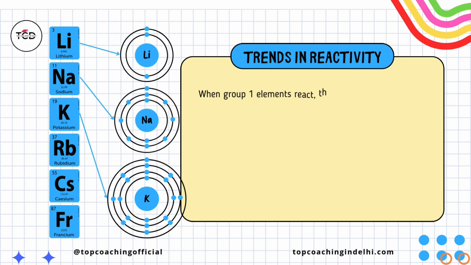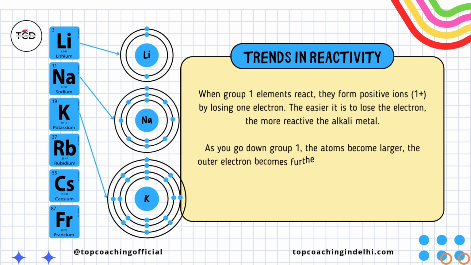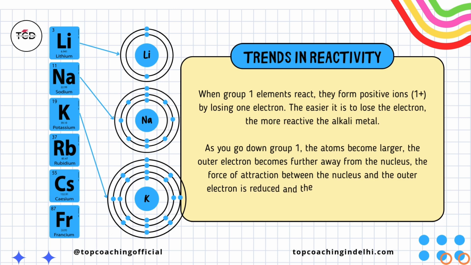Trends in reactivity. When group 1 elements react, they form positive ions, 1+, by losing 1 electron. The easier it is to lose the electron, the more reactive the alkali metal. As you go down group 1, the atoms become larger, the outer electron becomes further away from the nucleus, the force of attraction between the nucleus and the outer electron is reduced and the outer electron is lost more easily.